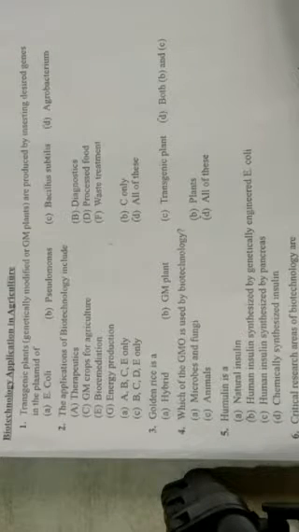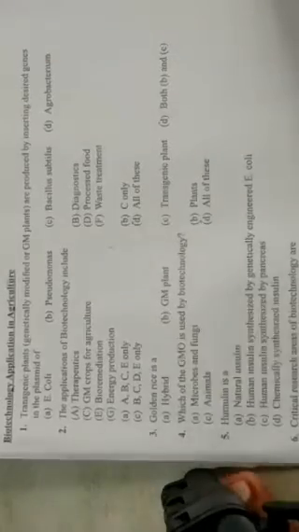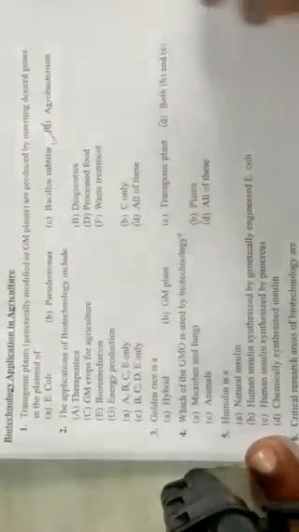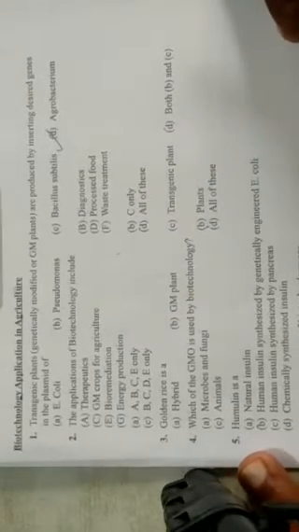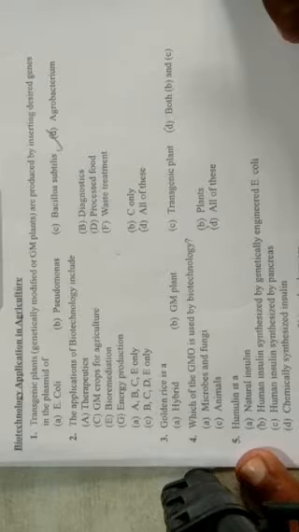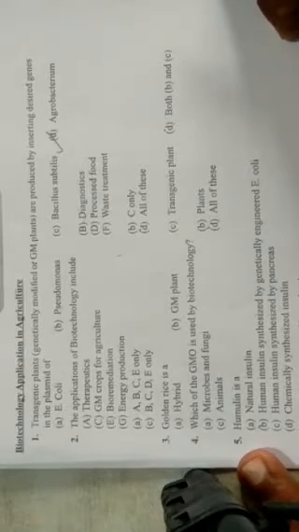So we know that. Here the options are A. E. coli, B. Pseudomonas, C. Bacillus subtilis, and D. Agrobacterium. He has given the genus. You all know it is nothing but Agrobacterium tumefaciens, which has a Ti plasmid. The other species of the same bacterium is known as Agrobacterium rhizogenes, that is used to infect the roots and also to make transgenic plants.